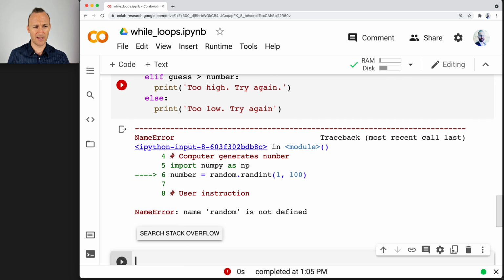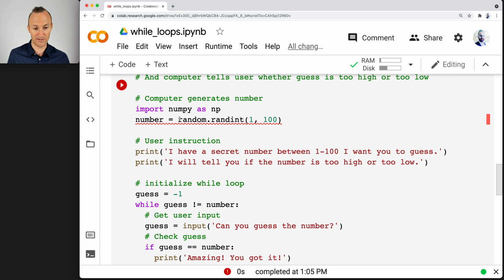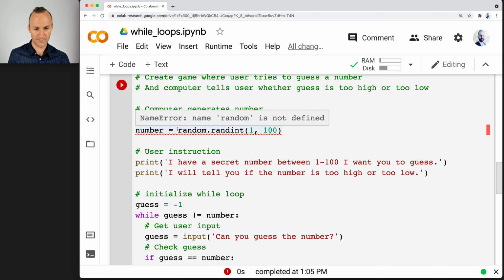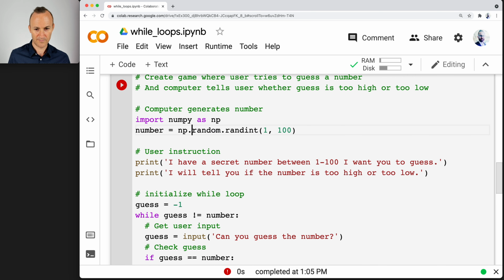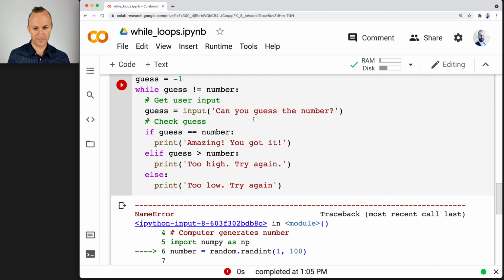Now, if you haven't worked with NumPy, you probably can't. But if you've done a little with NumPy at this point, maybe you can. Am I using NumPy? No, because I didn't say np, so it should be np.random. Go. Try again.